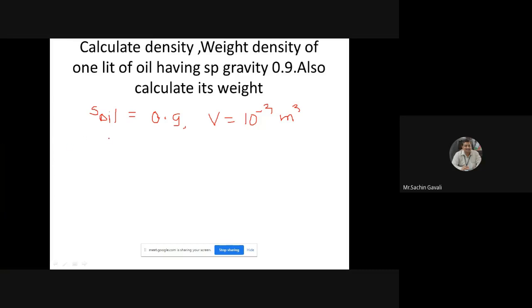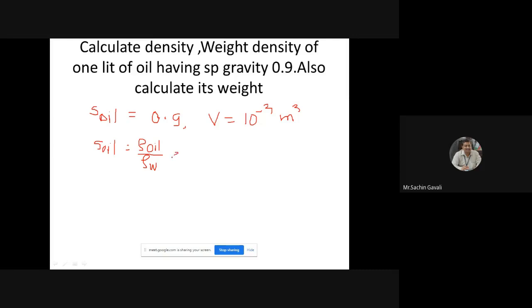Then S of oil, so in that case your specific gravity is equal to rho of oil divided by rho of water.